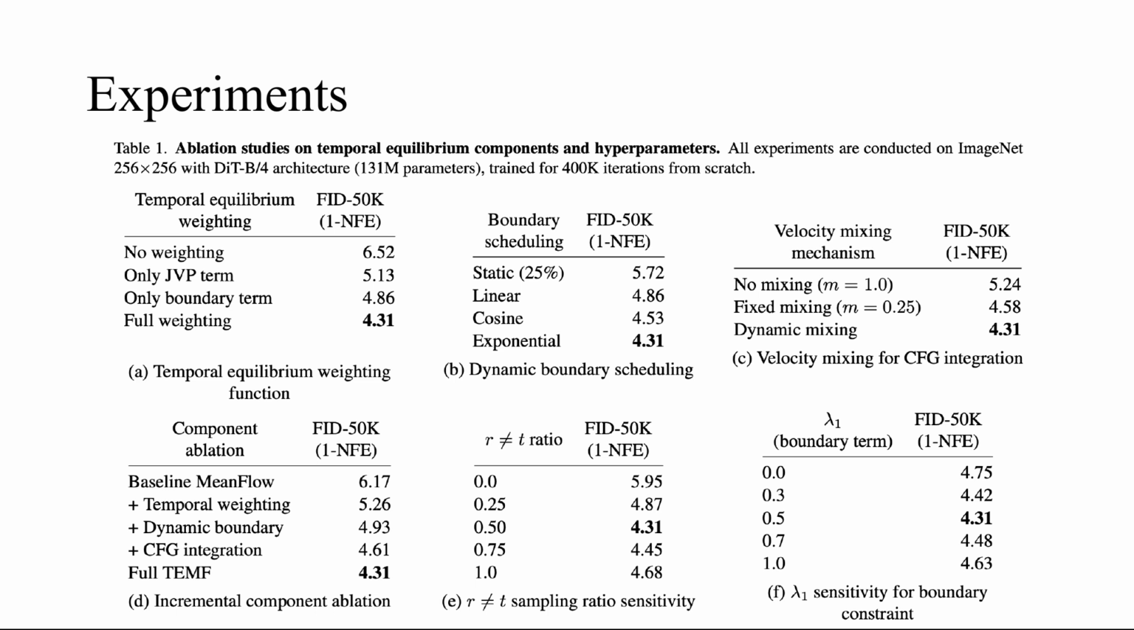Table 1D shows the incremental gains. Starting from a baseline of 6.17, adding temporal weighting reduces it to 5.26. Dynamic boundary brings it to 4.93, and CFG integration finalizes it at 4.31. This proves every component is essential and complementary. The remaining tables confirm the robustness of our hyperparameters.